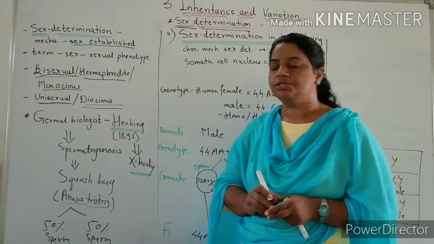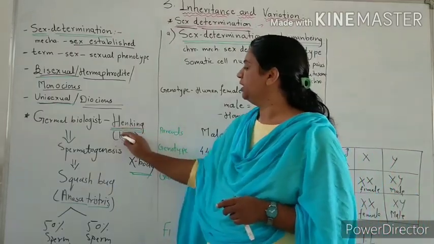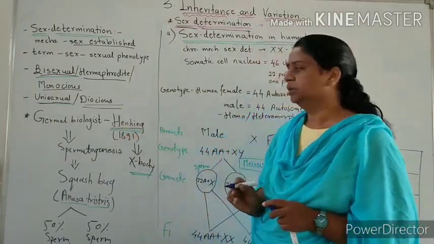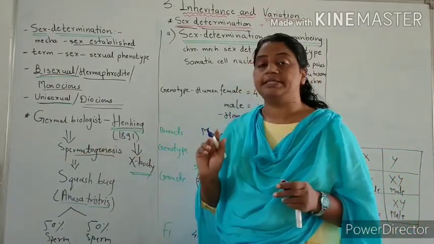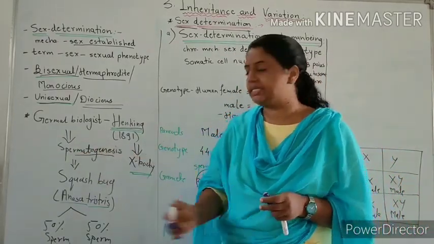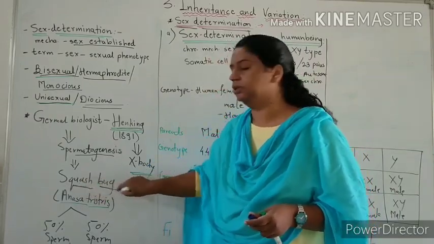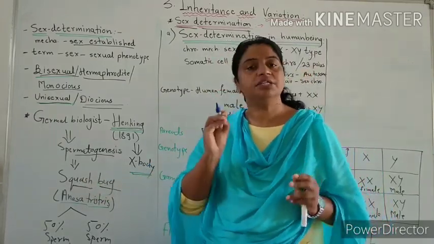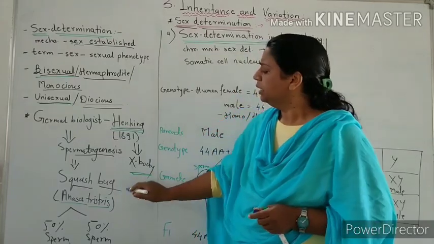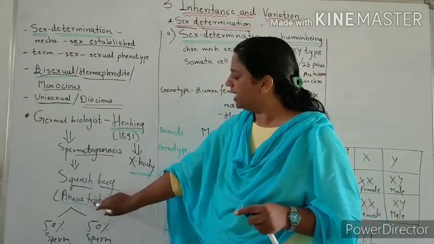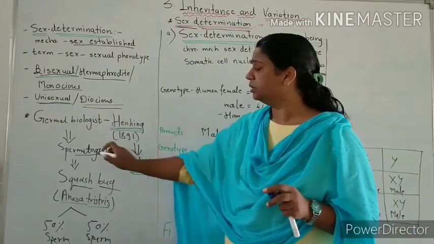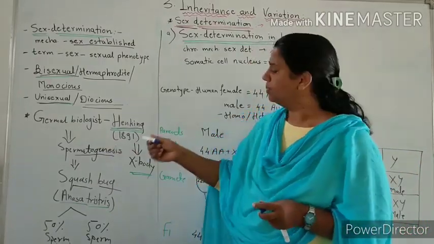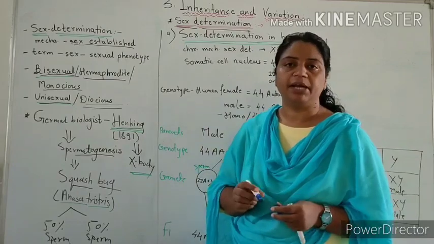Then the German biologist Henking in 1891 studied spermatogenesis, the sperm formation process, in the squash bug. It is one type of bug, one type of insect. The zoological name of that is Anasa tristis. This spermatogenesis in the squash bug was observed by the biologist Henking.